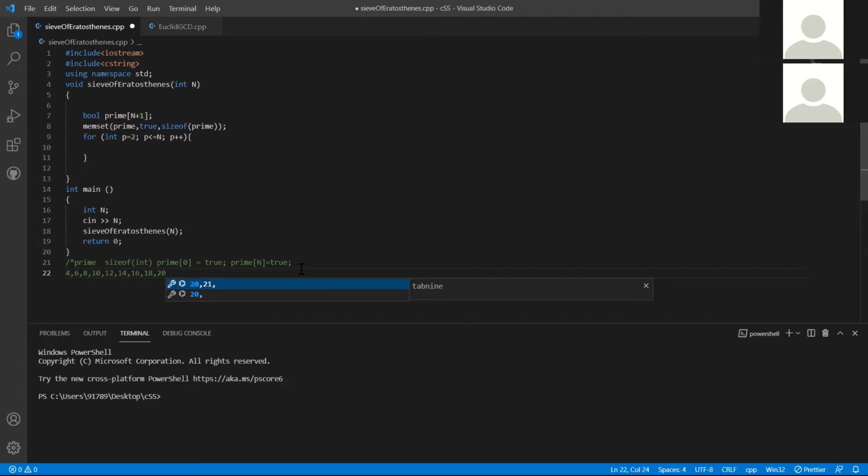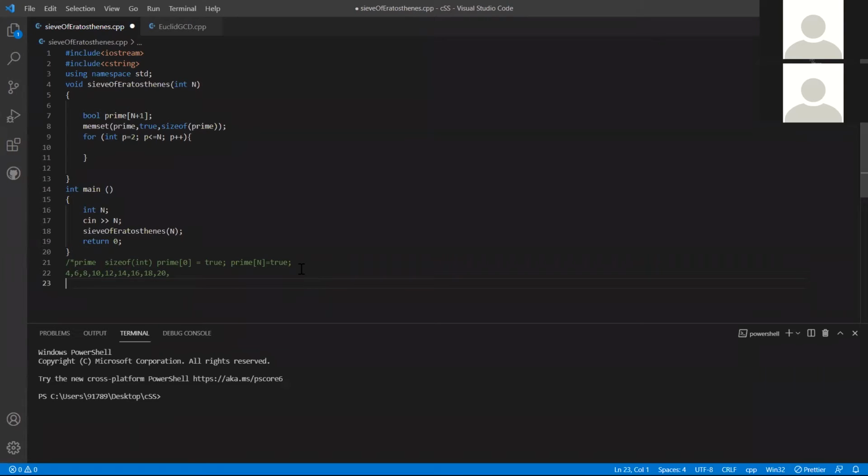Now, in the next iteration, I'm going to cross off all the multiples of 3, okay? When I reach 3, you see 3 into 2 is 6, but 6 is already crossed off. Why? Because it comes in multiples of 2 as well. So I don't want extra iterations, right?